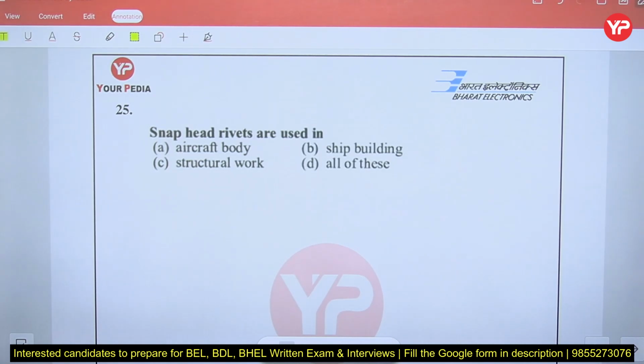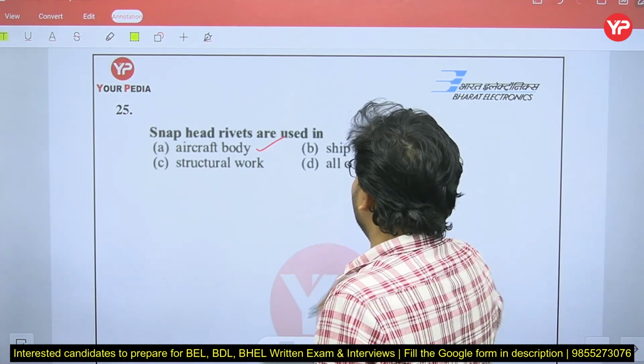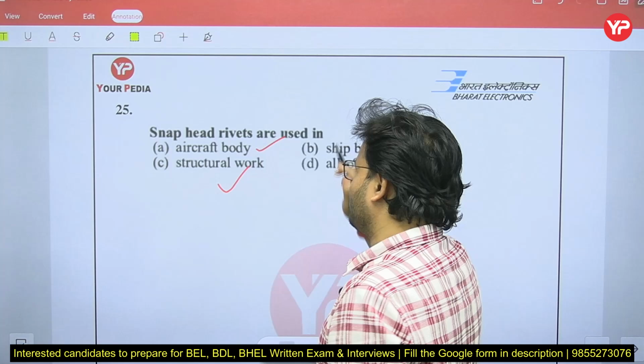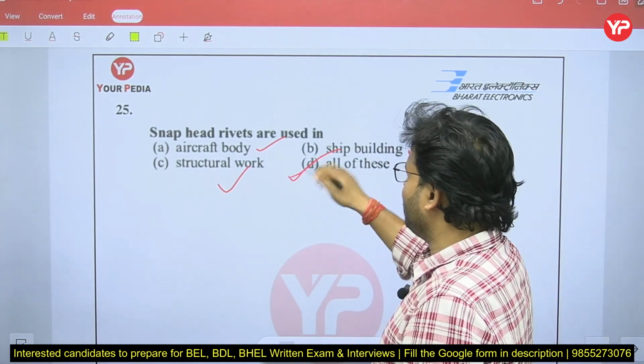Tell me, anybody? Snap head rivet are used in, even it can be used in the aircraft body, shipbuilding, structural work, in all that you are going to use the snap head. So correct answer will be D for Delhi, all of the above.